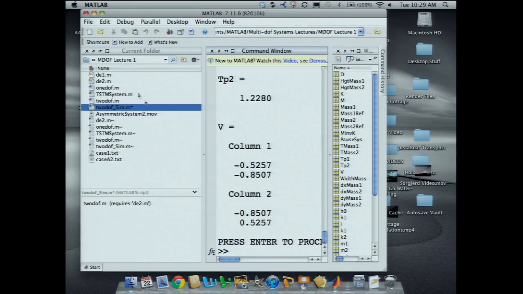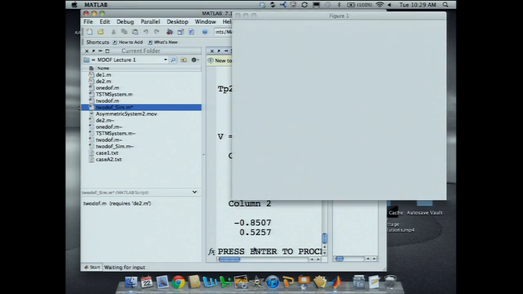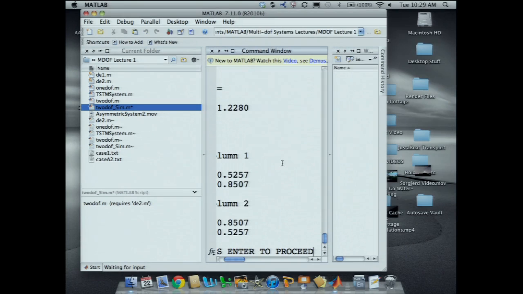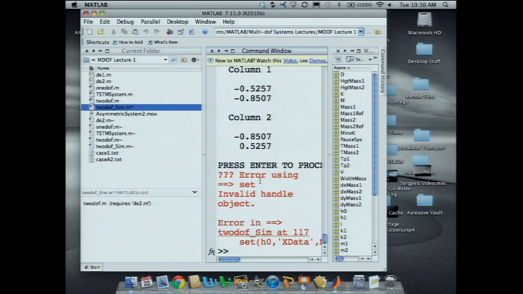We just picked a couple of initial conditions out of the hat. And here we go. Oops, I think not. I think that's the previous case.